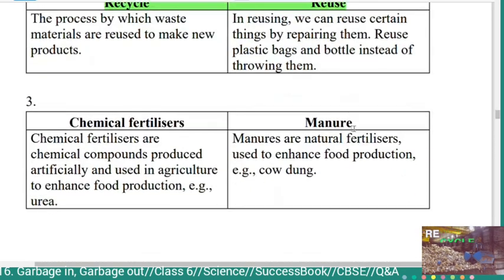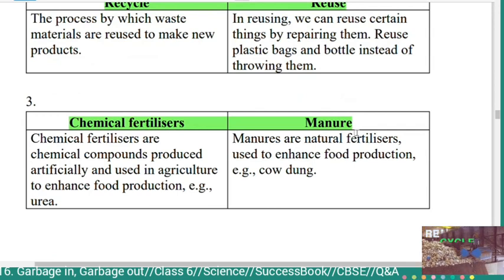Third difference is chemical fertilizers and manure. Chemical fertilizers are chemical compounds produced artificially and used in agriculture to enhance food production. Example, urea. Manures are natural fertilizers used to enhance food production. Example, cow dung.